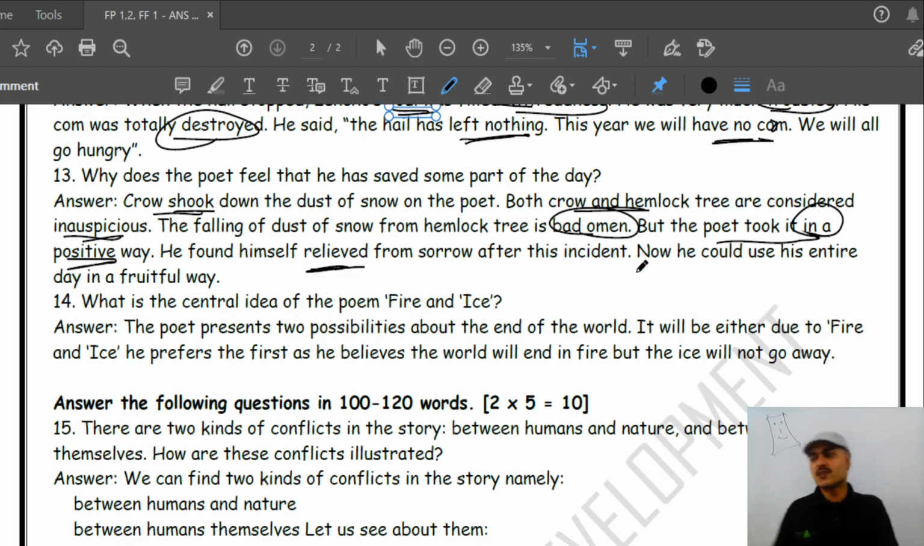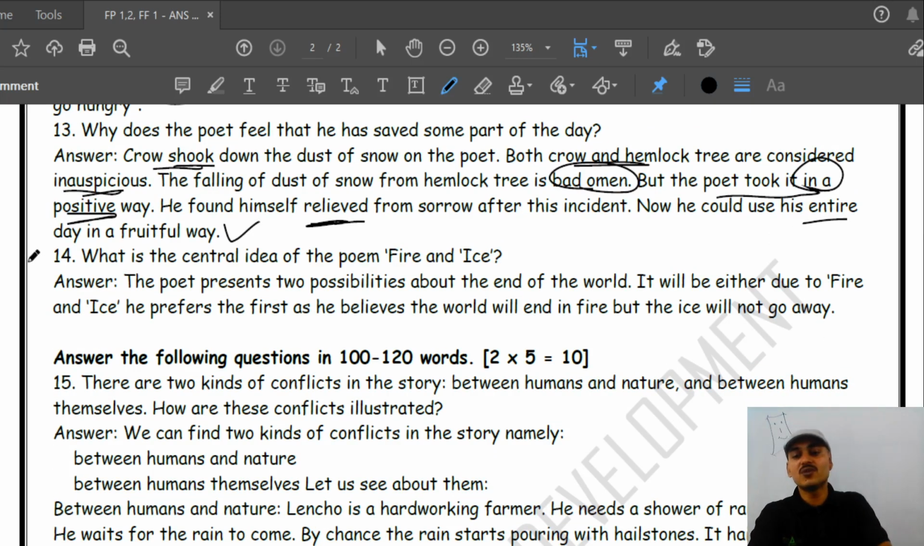He might have been somewhere where something like a death had taken place, so he might have been in sorrow, and now he is very much positive, relaxed and relieved from that sorrow. Now he could use the entire day in a fruitful way. Otherwise, he might have ruined his entire day, but now he will use his day in a great way.